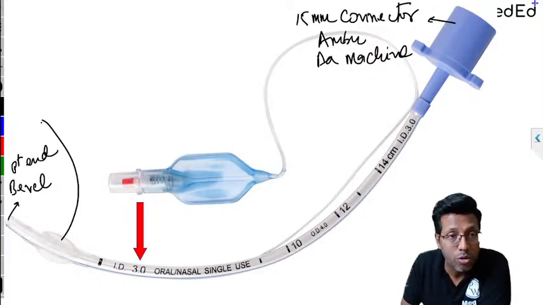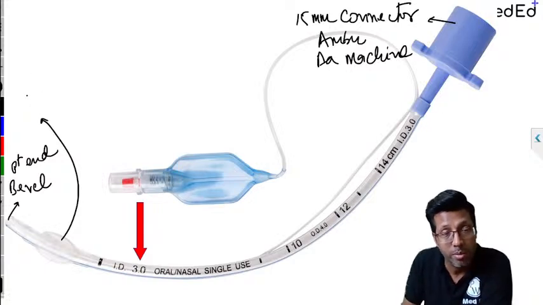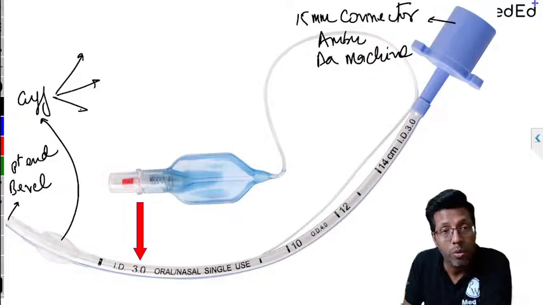After that, what you see over here is the cuff. So another question can come in the exam. Let me make a question. Please answer this: what type of cuff is used nowadays?